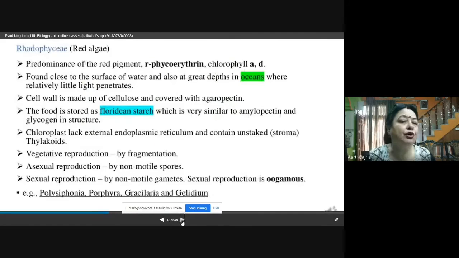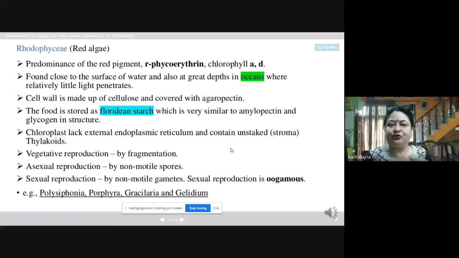Now Rhodophyce. Rhodophyce are commonly called red algae because of the red pigment present in them, and that red pigment is R-phycoerythrin. R-phycoerythrin is the pigment which is present in red algae, and this pigment gives this algae red color. So there is predominance of red pigment, and with this red pigment, chlorophyll a and d are also present.